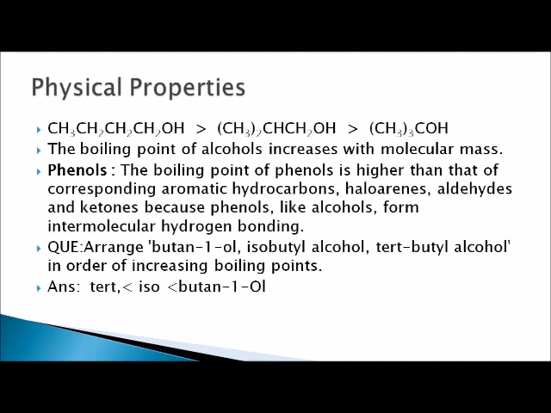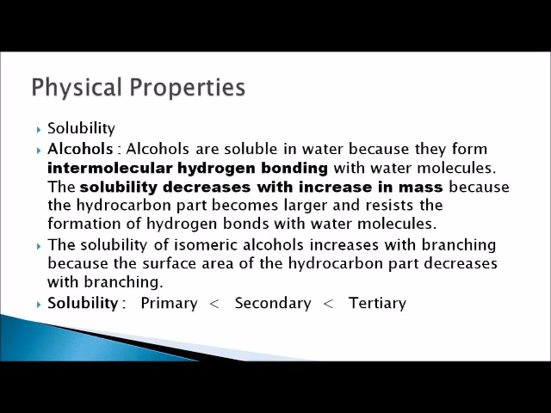Question: arrange butan-1-ol, isobutyl alcohol, and tertiary butyl alcohol in order of increasing boiling point. Tertiary has a lower boiling point than isobutyl, which is lower than butan-1-ol. This is also an example: more and more branching means the boiling point decreases.